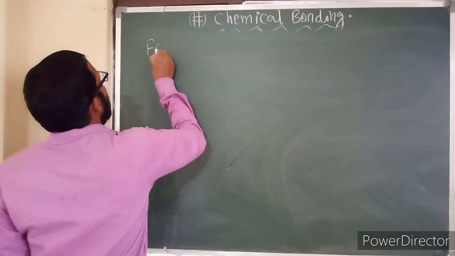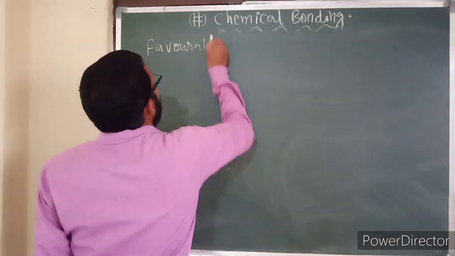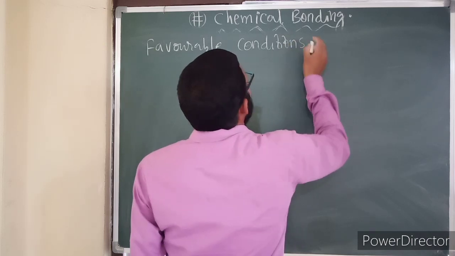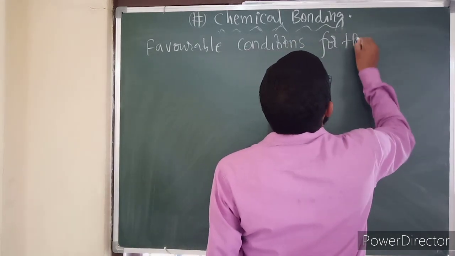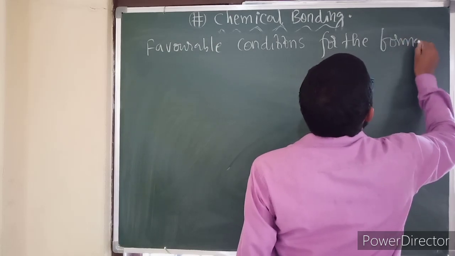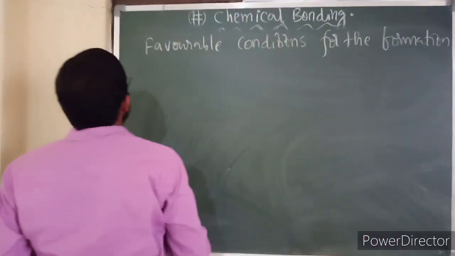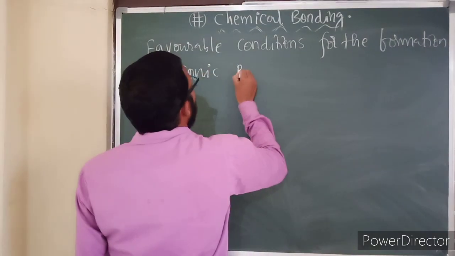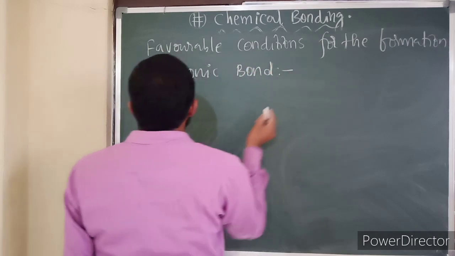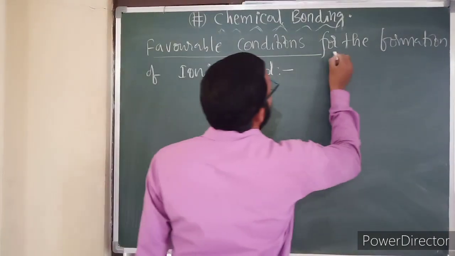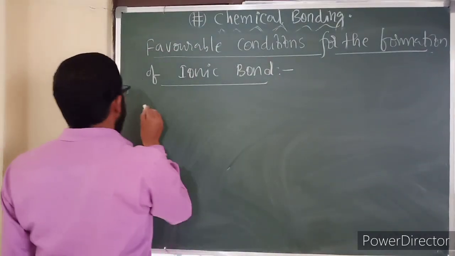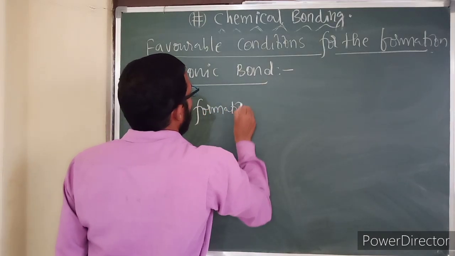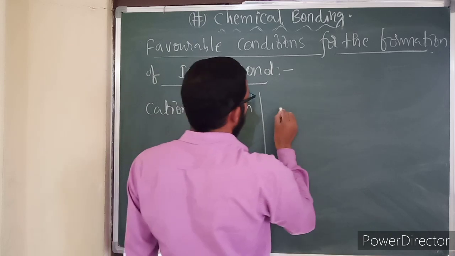Now, favorable conditions for the formation of an ionic bond. See here, first of all, cation formation. Next, anion formation.